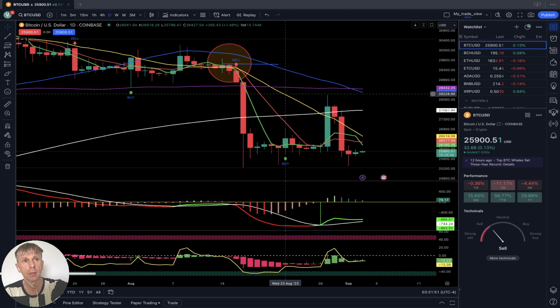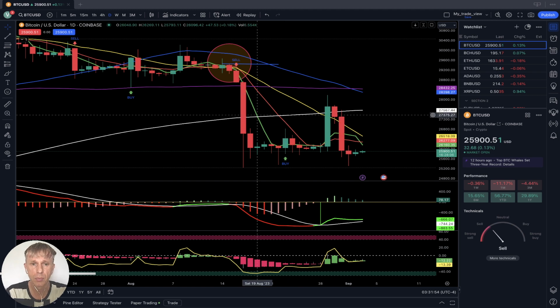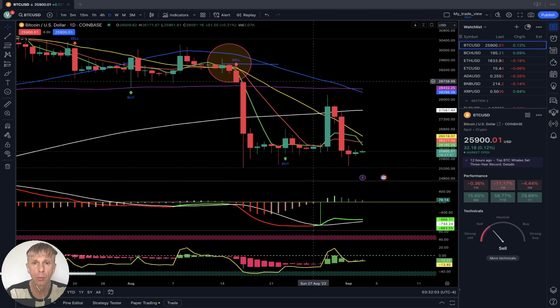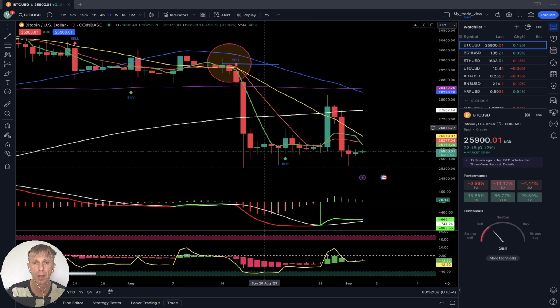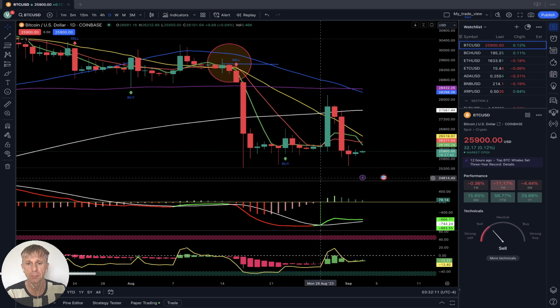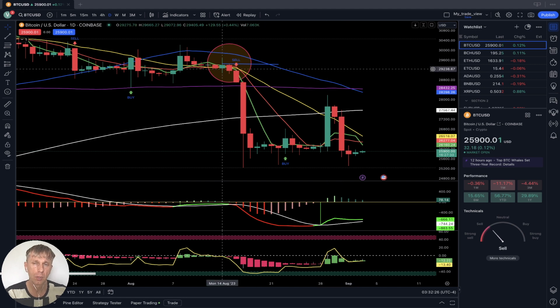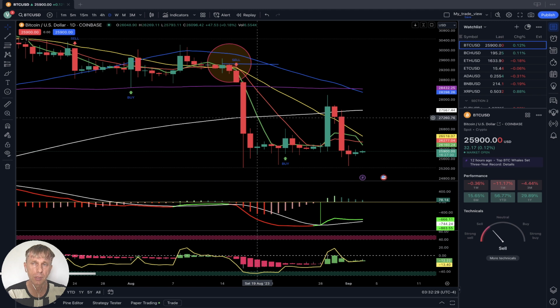Now, let me briefly mention my setup. I'm using simple moving averages: white line SMA 200, purple line SMA 100, blue line SMA 50, yellow line SMA 20, red line SMA 10, and green line SMA 5. Buy and sell script indicator, MACD indicator, Heikin-Ashi bars indicators, and RSI line. RSI is the yellow line. That's all. Very simple. It's not easy because emotions are involved. But if you follow the indicators, you will be successful because indicators do not have emotions. And remember, we follow the trend, we don't fight the trend.